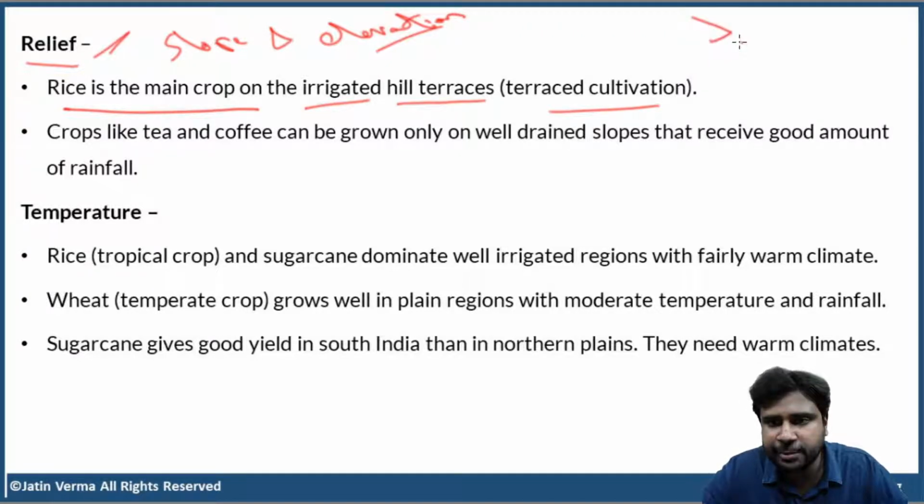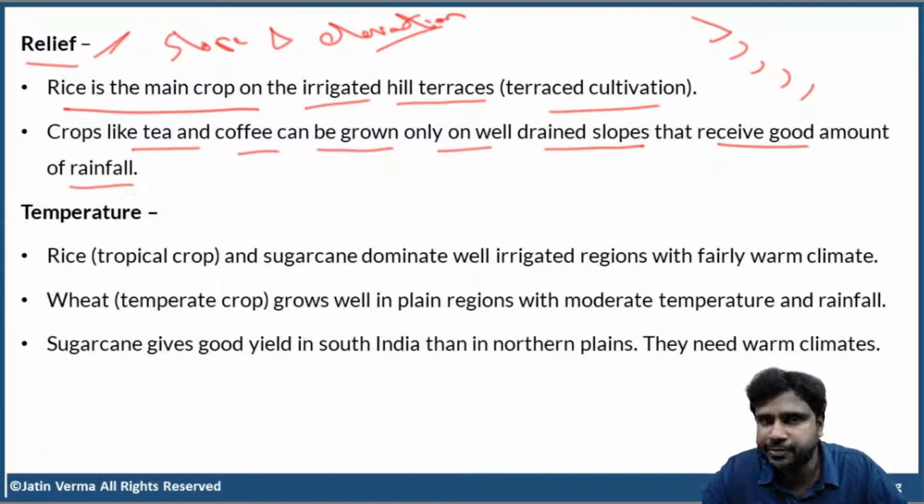Like step by step. So, on well irrigated hill terraces, rice is the main crop. Crops like tea and coffee can be grown only on well drained slopes that receive a good amount of rainfall. So relief also plays a very, very important role.